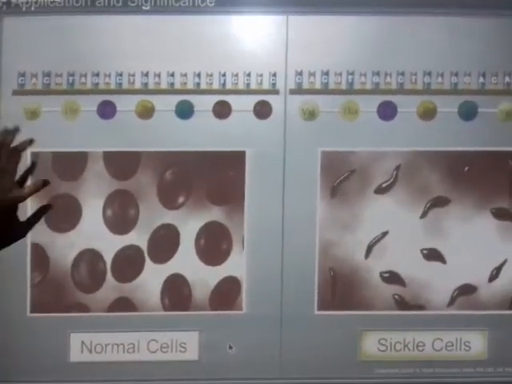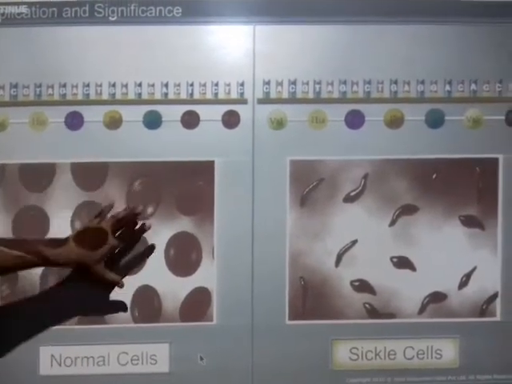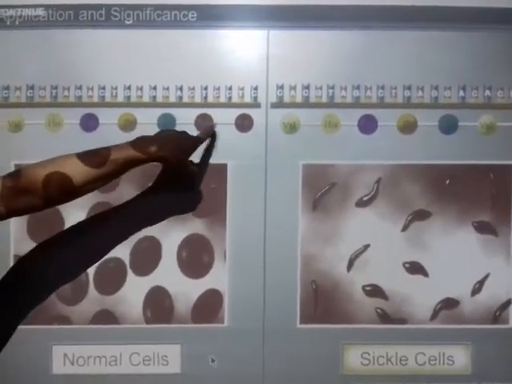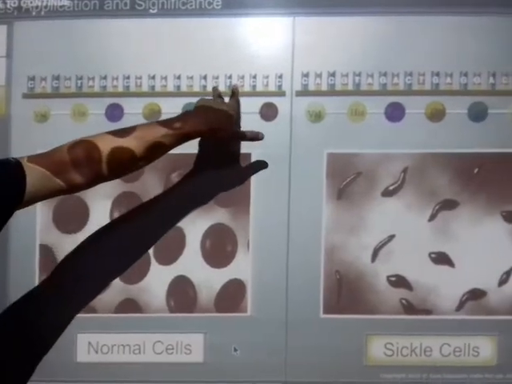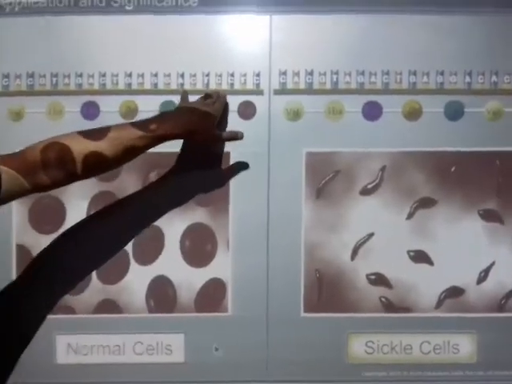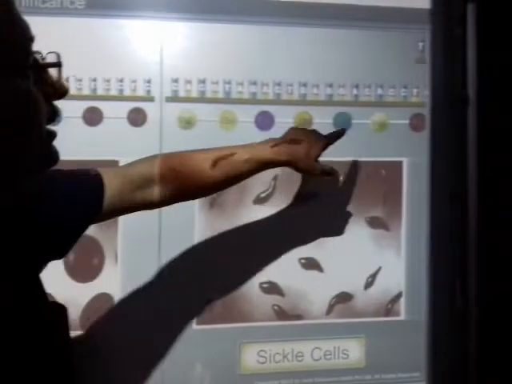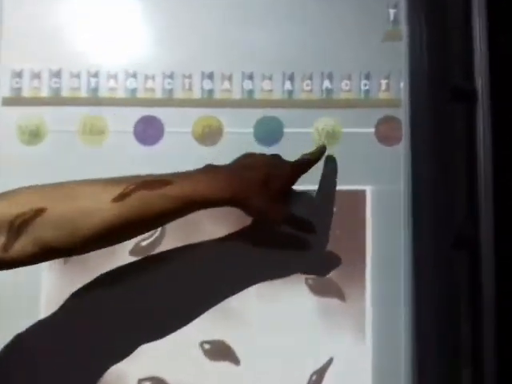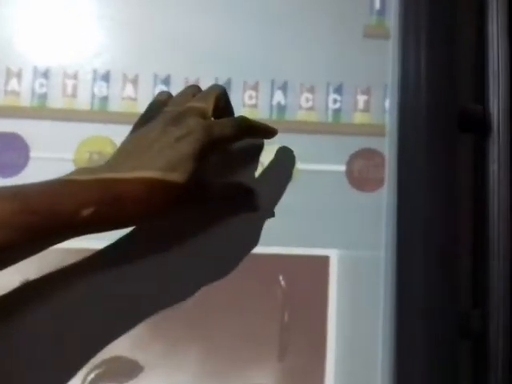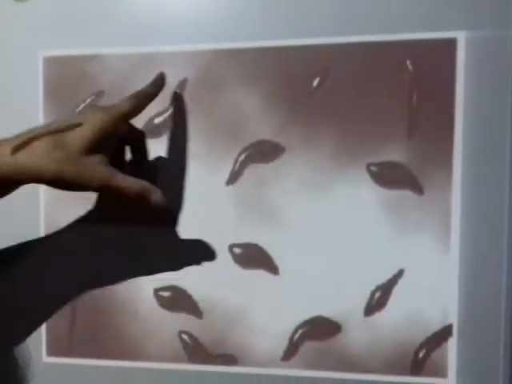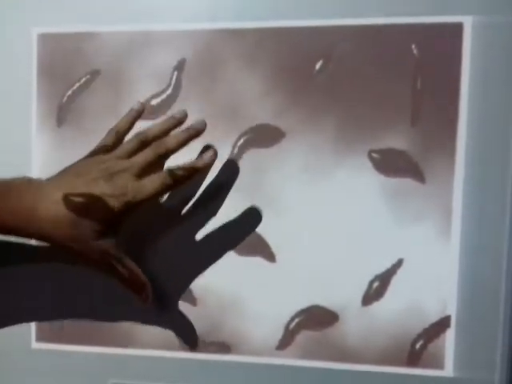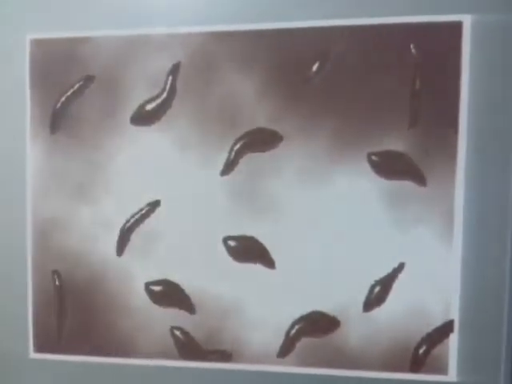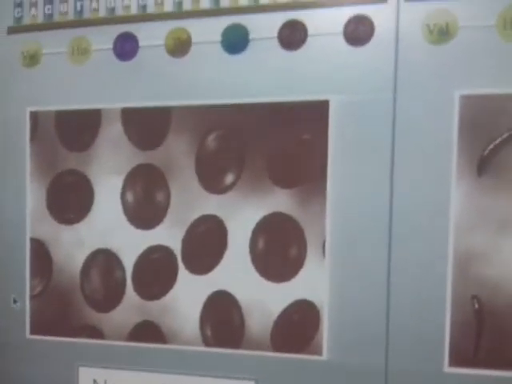Okay, so here you can see this is the normal cell of the hemoglobin, and this glutamic acid, the sixth amino acid, which is represented by this codon CTG, is replaced here wrongly. So it forms a wrong amino acid, which is called valine, and because of this wrong amino acid we have the RBC in a deformed state in the form of a sickle, which can lead to anemia, which we call sickle cell anemia. So this is a type of spontaneous mutation which occurs.